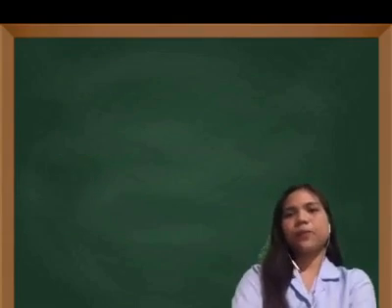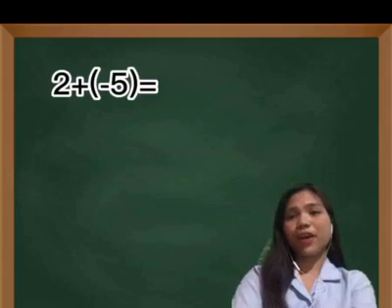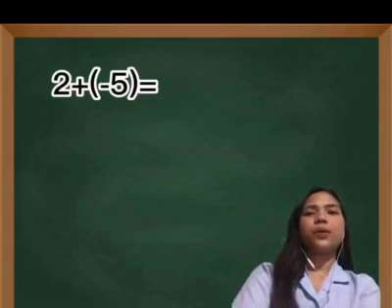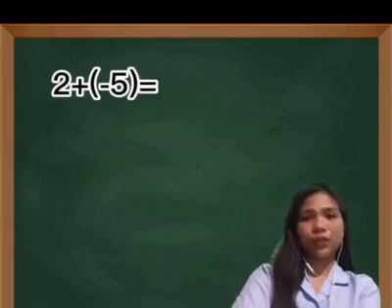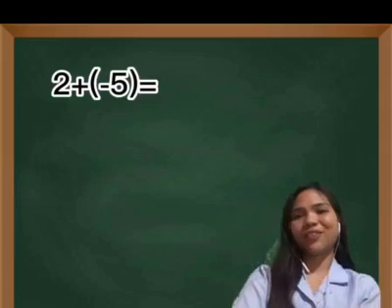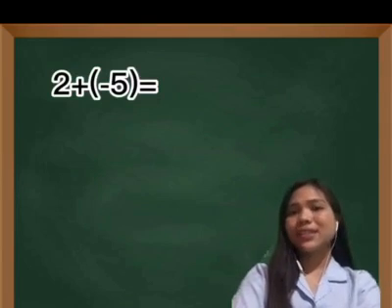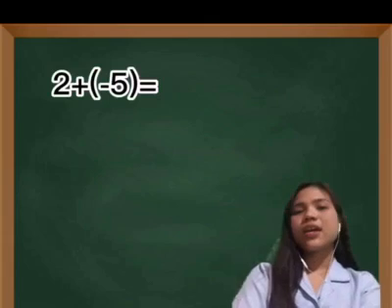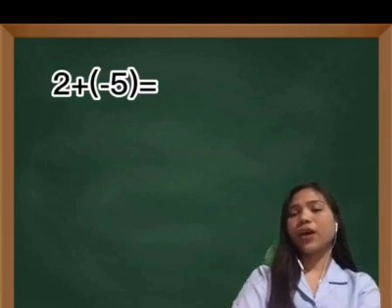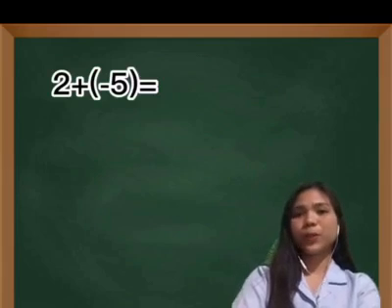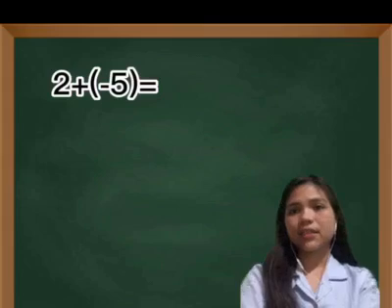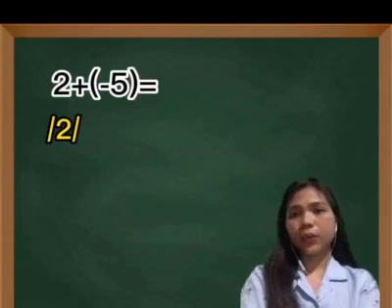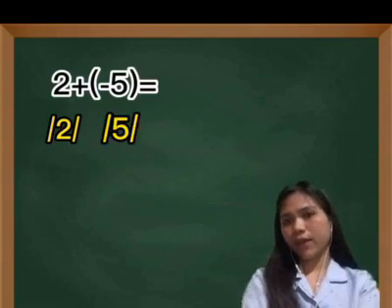Another example: 2 plus negative 5. As you observe, we put an open and closed parenthesis around negative 5 so that we will not get confused. Since they have different signs, the first thing we will do again is look for the absolute value of the two numbers. The absolute value of 2 is 2, and the absolute value of negative 5 is 5.